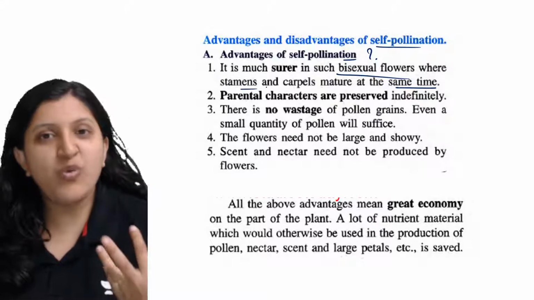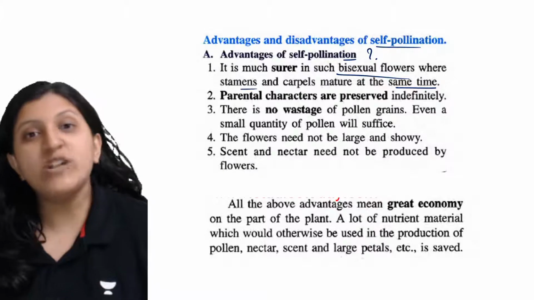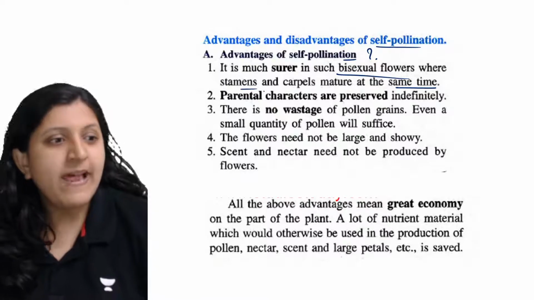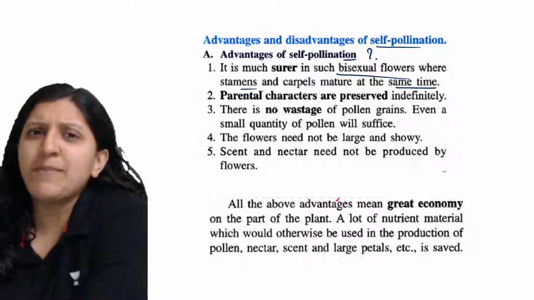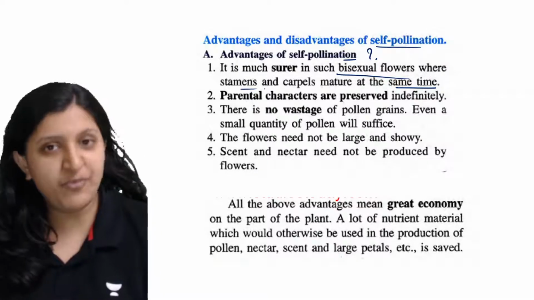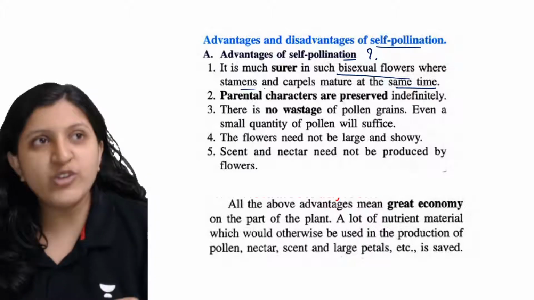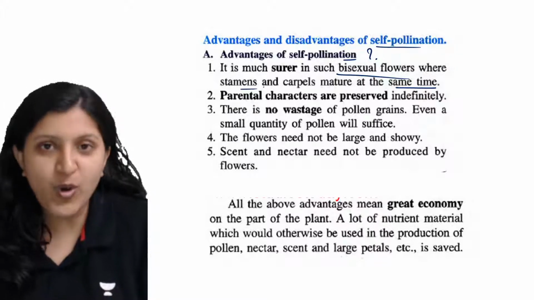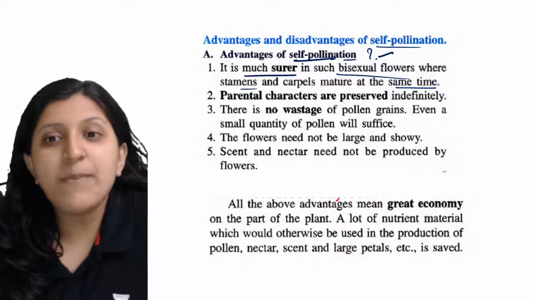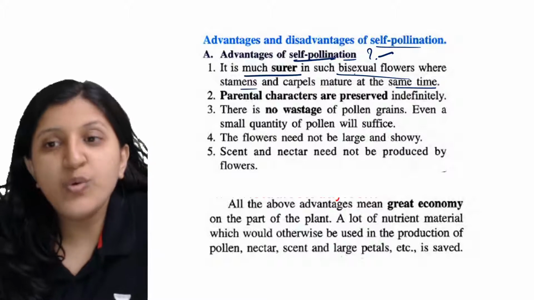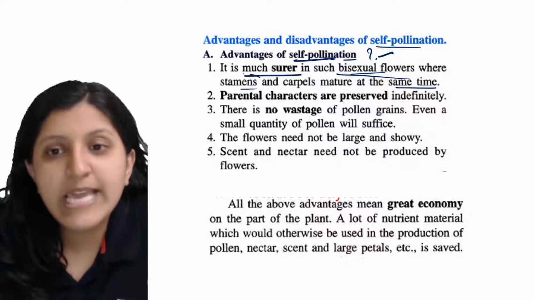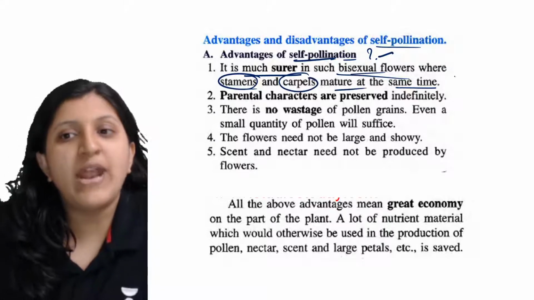So if a plant wants to favor cross-pollination but not self-pollination, it changes the maturation time, so that female and male mature at different times. But in some plants where there is no option of cross pollination, they go for self pollination itself. So it is a much surer case, mainly in a bisexual flower having both male and female parts, where stamen and carpel mature at the same time.